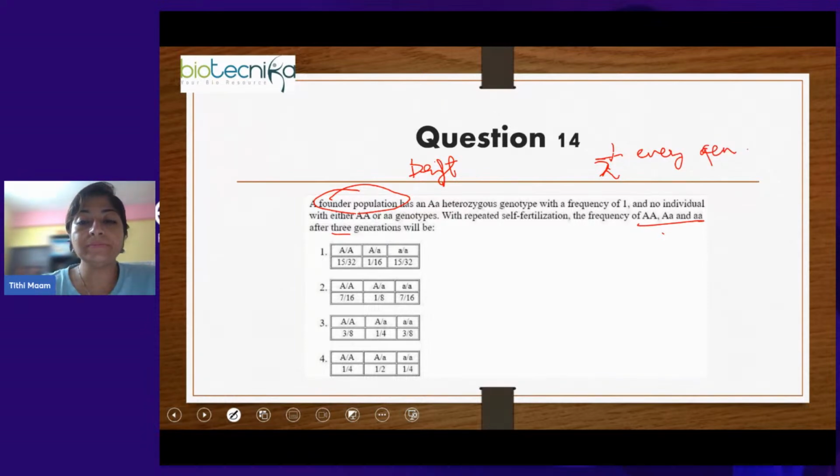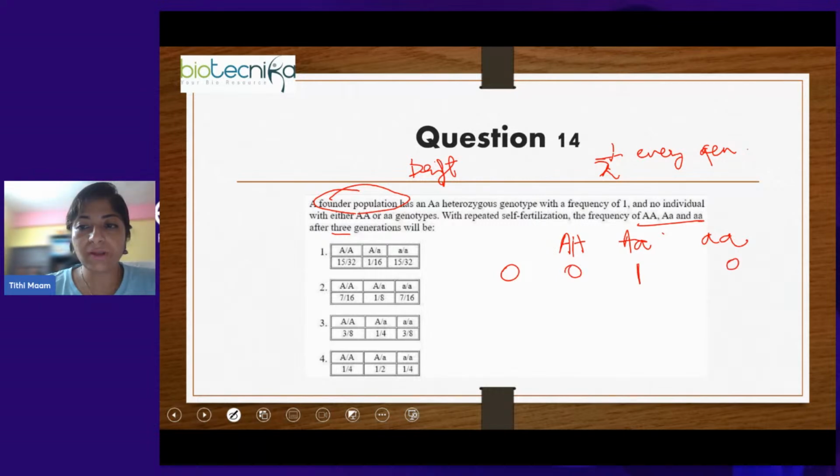So now we can make a table: heterozygote, homozygous dominant, homozygous recessive. During generation 0, this is 1, and these two are 0.